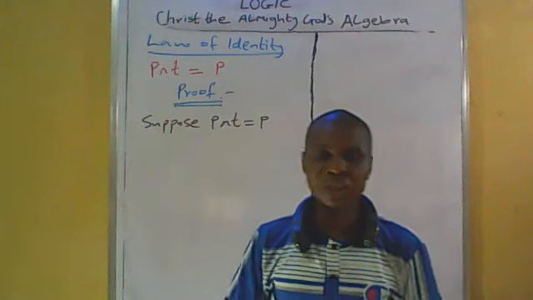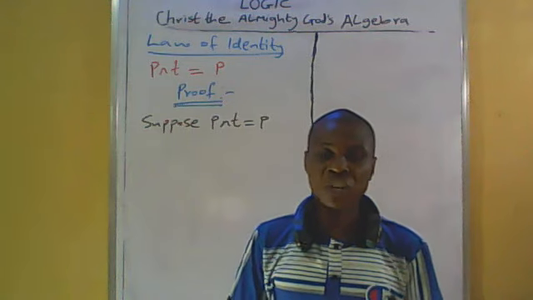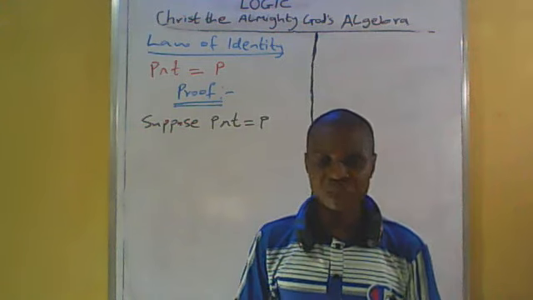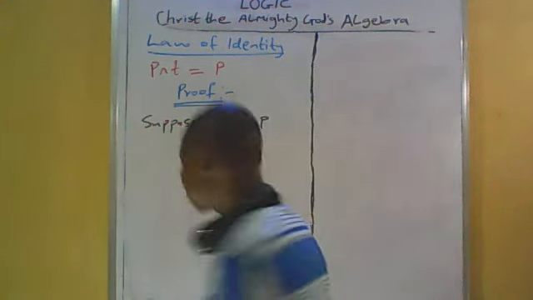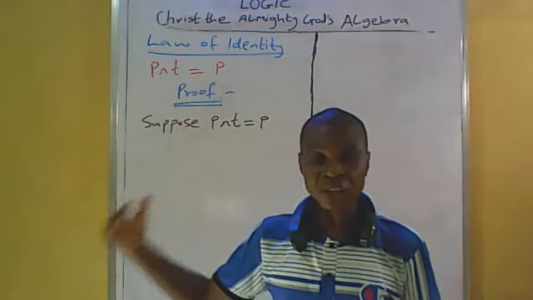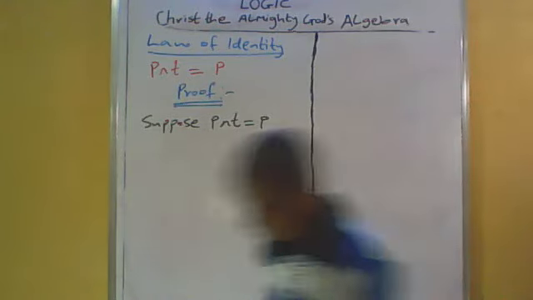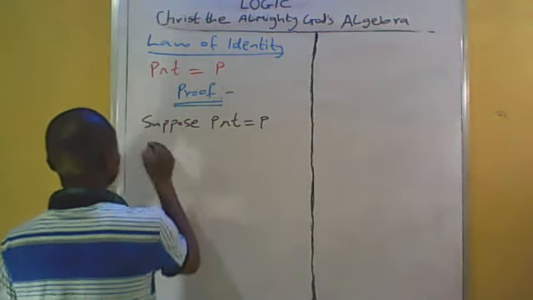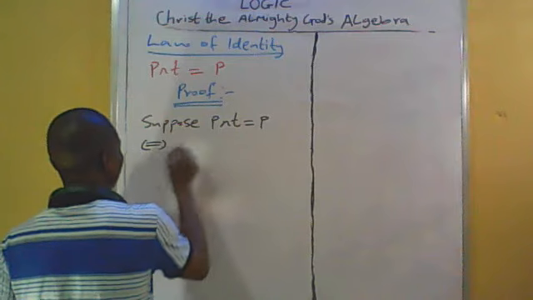Now, since it is logical equivalent, we can also transform it to a biconditional statement, and it will still retain the logical equivalence.